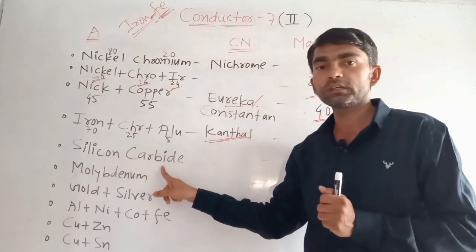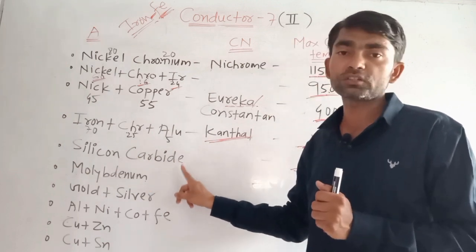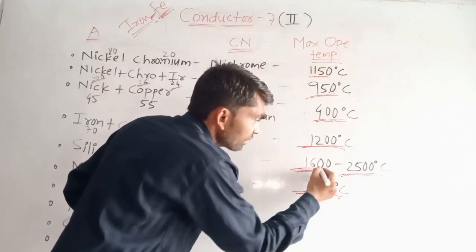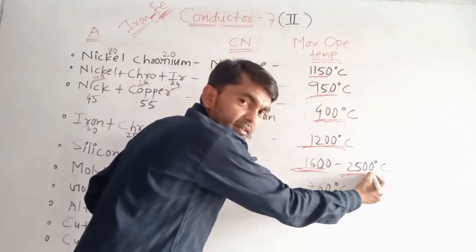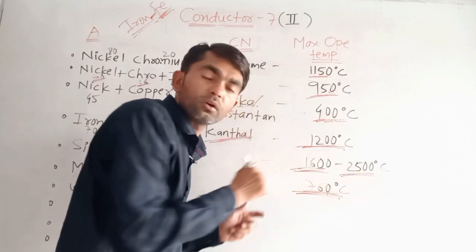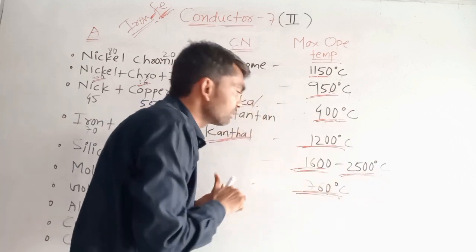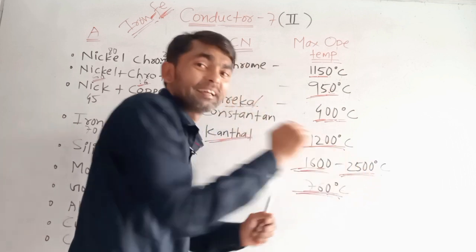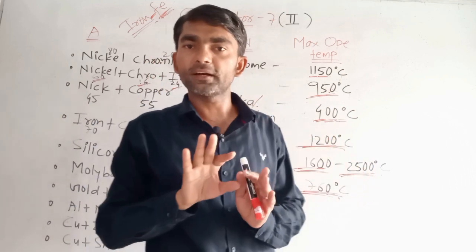Silicon carbide has a maximum operating temperature, guys, in between 1600 to 2500 degrees centigrade. This is the range of silicon carbide. In this range silicon carbide can operate. After 2500 degrees centigrade, it will not operate, guys.